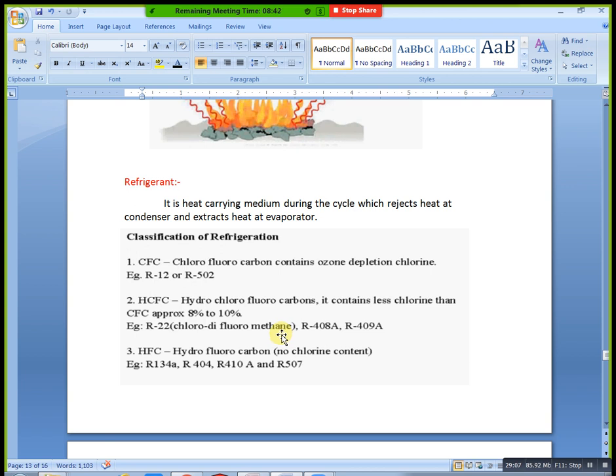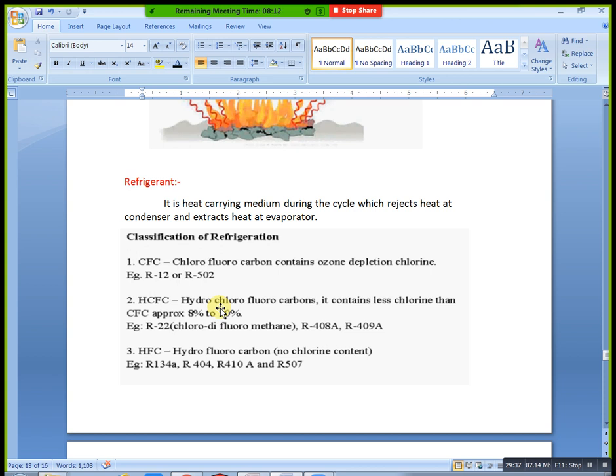We have three classifications. In interviews they also ask how many classifications of refrigerants there are, so definitely you need to answer. That's why we need to know this. The HVAC site engineer and maintenance people need this very much, because it is very helpful for them.